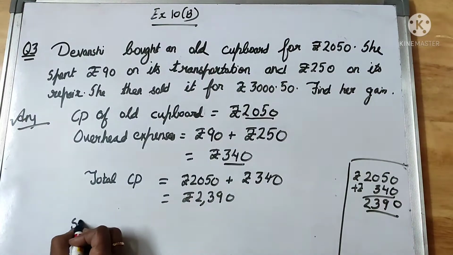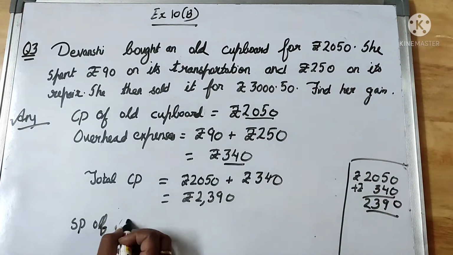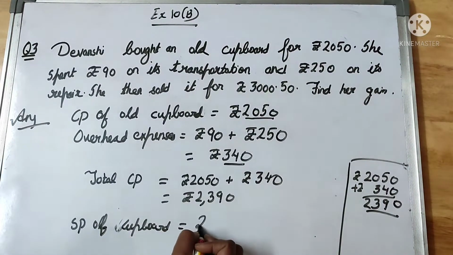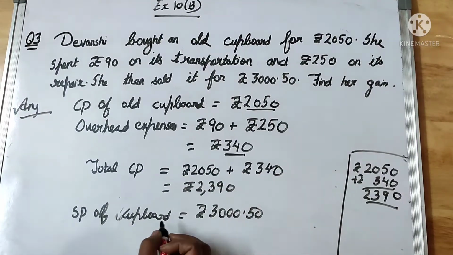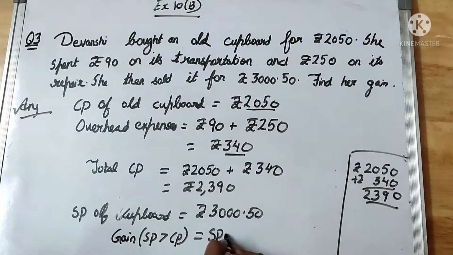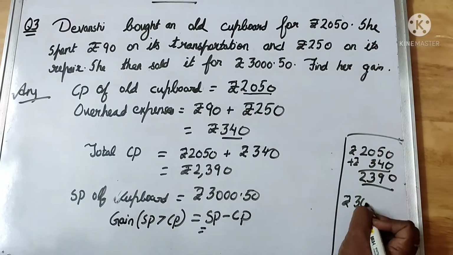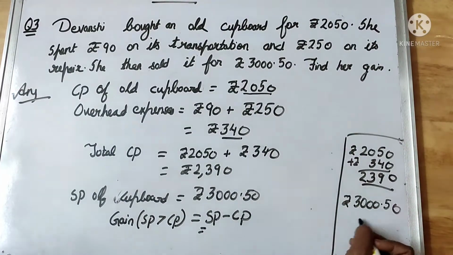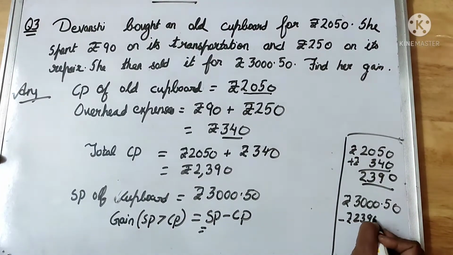Now SP of the cupboard is how much? That means selling price. For how much did she sell it? She sold it for rupees 3,050. So since SP is greater than CP, it will be gain is equal to SP minus CP, which is equal to rupees 3,050 minus rupees 2,390.